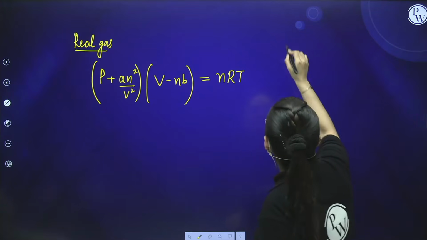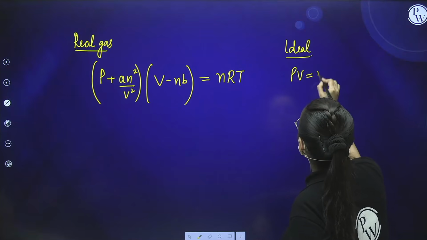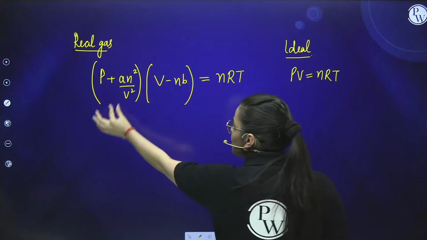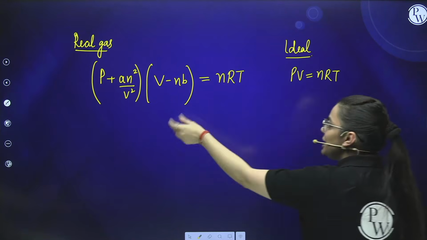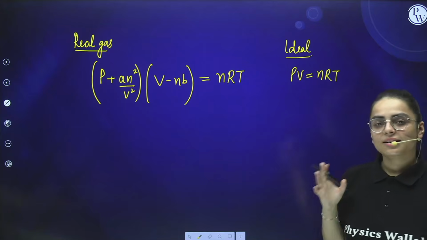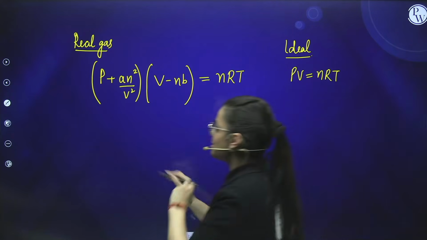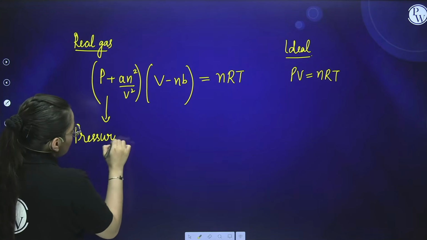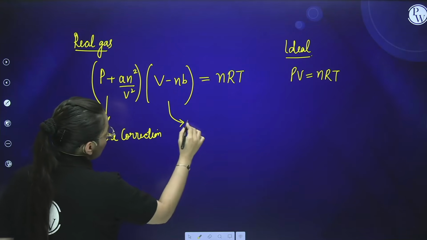See, now let us compare it with the ideal one. Ideal says that PV is equals to nRT. See here, we have replaced pressure with pressure plus an square by V square, and we have replaced volume with V minus nb. Clear, students? a and b here are constants. Now what is this and what is this? This is basically pressure correction. And this is basically volume correction.